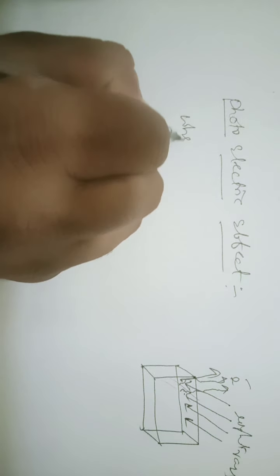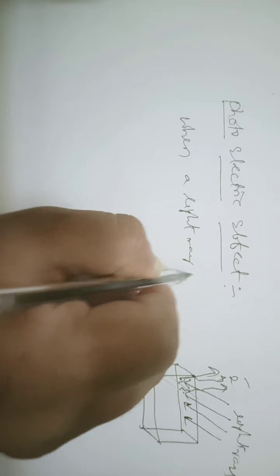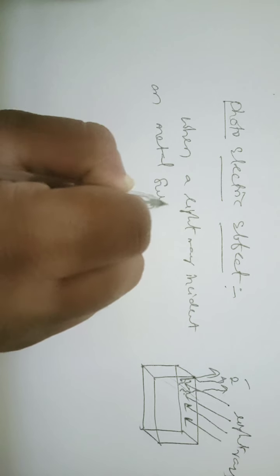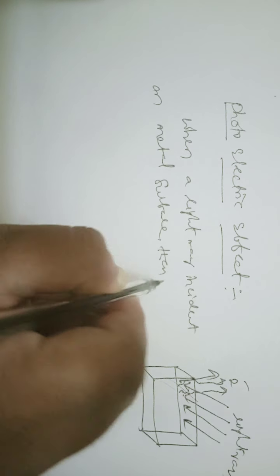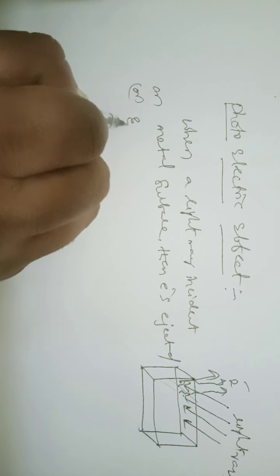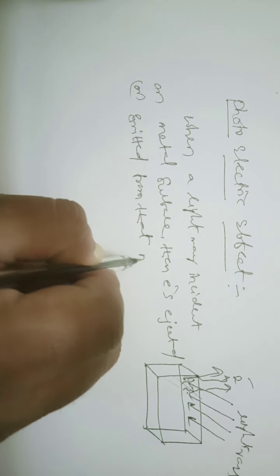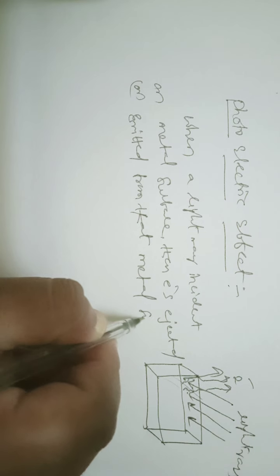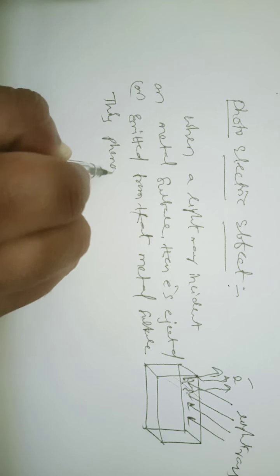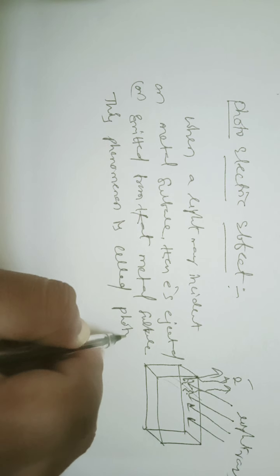It means when a light ray is incident on a metal surface, then electrons are ejected or emitted from that surface. From which surface? Metal surface. This phenomenon is called the photoelectric effect.